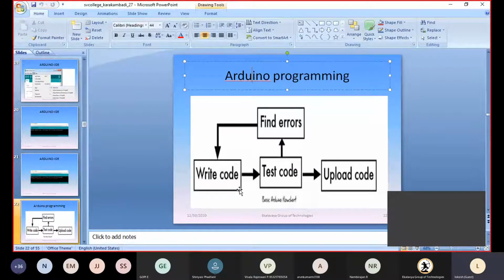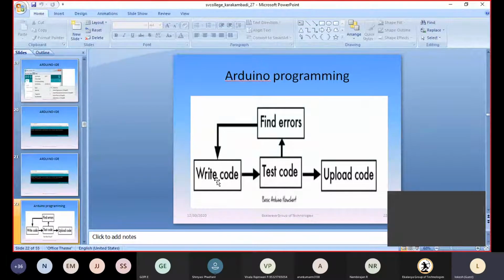Before that, as we have seen, if I am given any problem, first we need to write the flowchart or the algorithm. A step-by-step procedure is nothing but an algorithm. First we take the algorithm, and after that we write the code. Here I am directly writing the code.